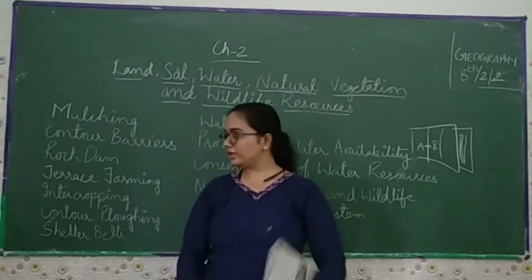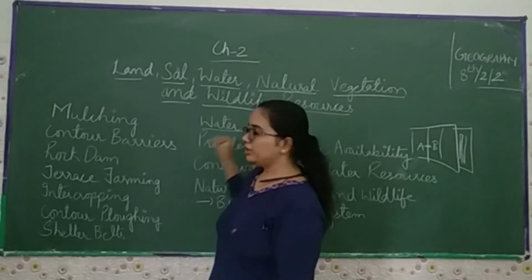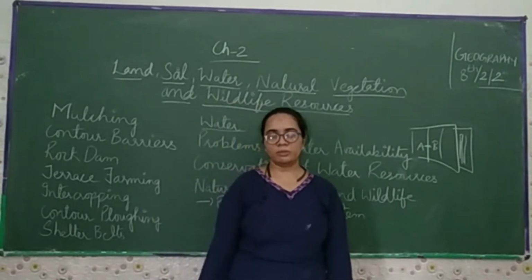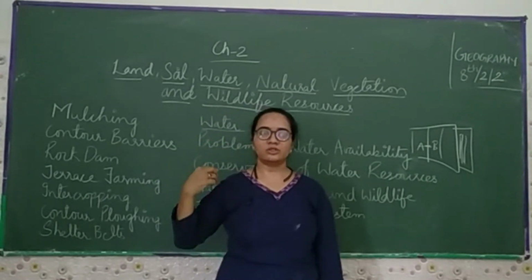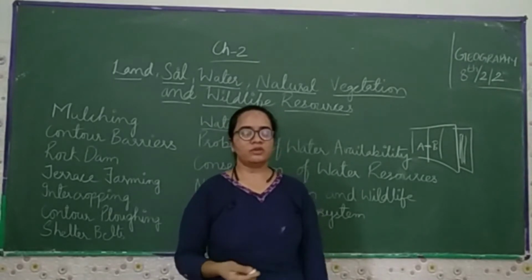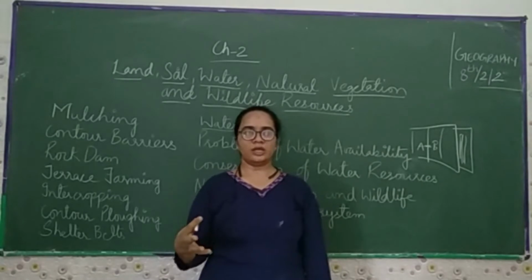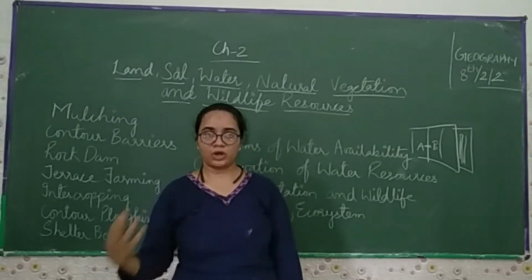Now we talk about the next, the utmost important part, which is the water. Like without water we can't live. Only like 70% of water is available on the planet Earth, but all are the ocean water, that is you can say salty water, a saline water which we can't drink and which is not good for our health. If we drink that water, we are going to die in a few years. We are not going to survive for a longer time.